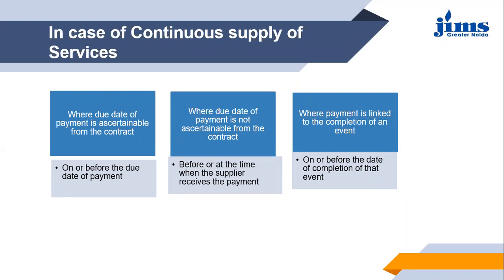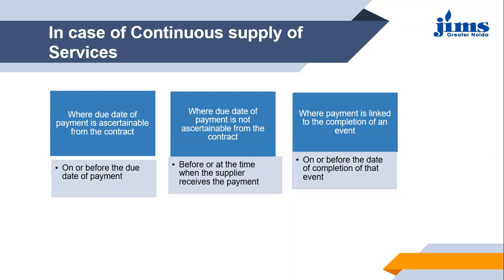Let's say the conference that needs to be organized is in July. So in July, each week we have one conference, and at the end of the fourth conference, you will be receiving your payment. So let's say the 30th is the date for receiving the payment. So before the 30th or on the 30th, you can issue the tax invoice anytime before the date of payment. You can issue the tax invoice.